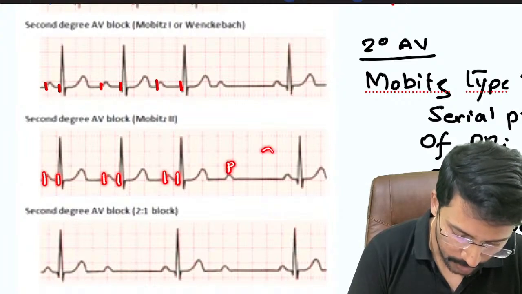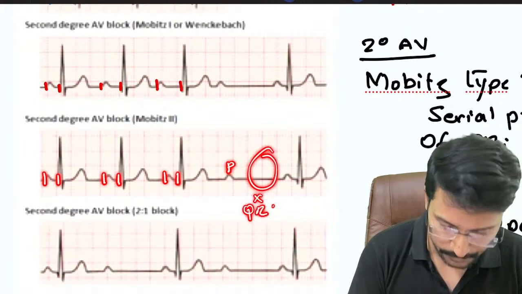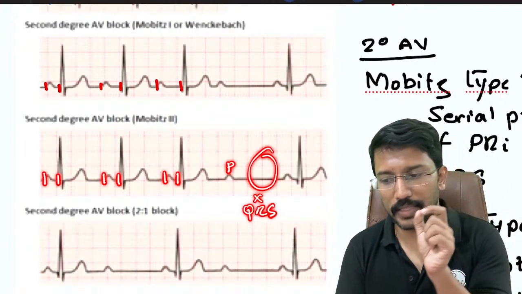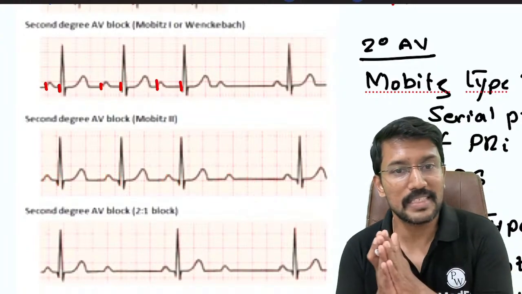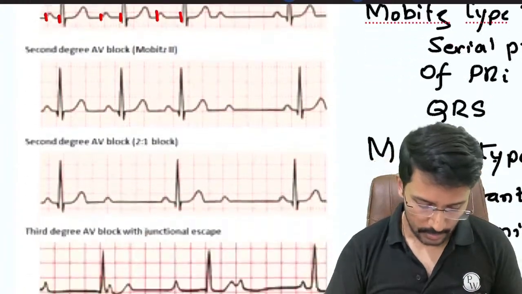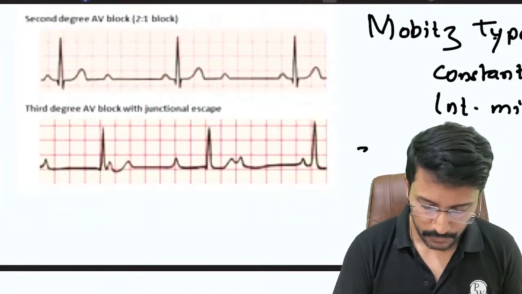But then I have a P here and there is no QRS. Constant PR interval with intermittently missed QRS. That is our Mobitz type 2. Okay. Then we have a third degree heart block.